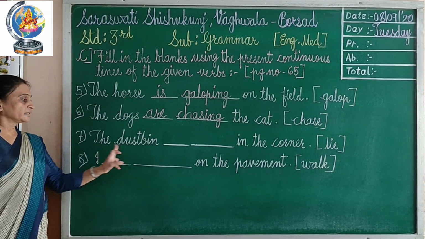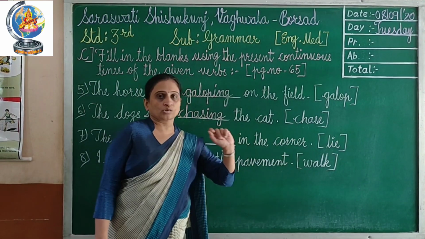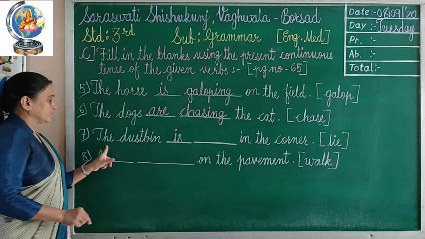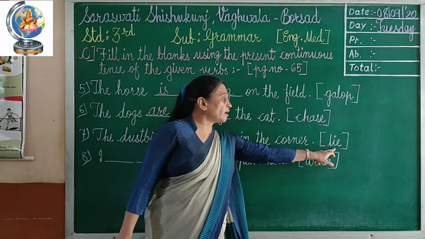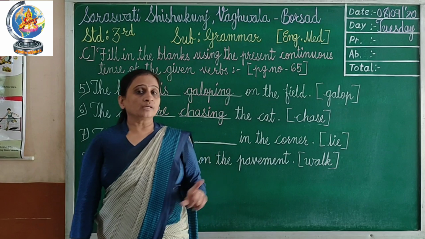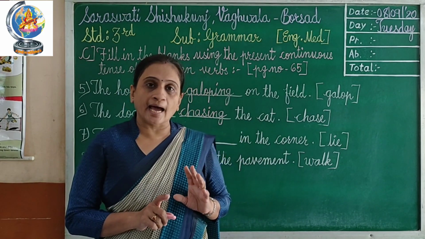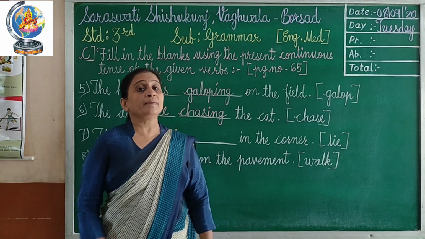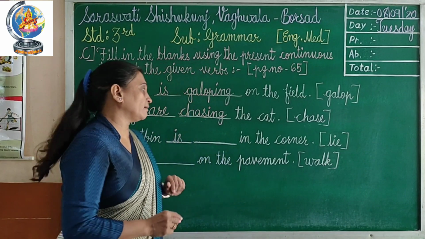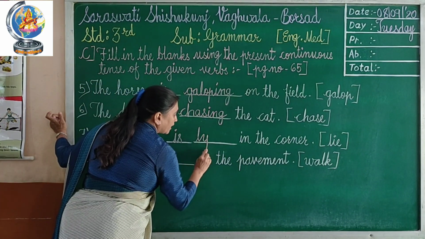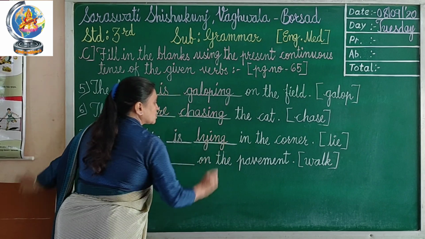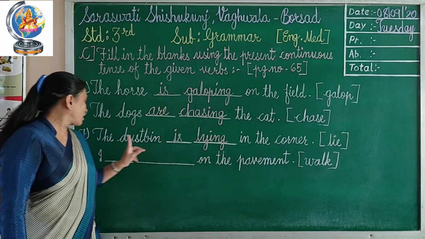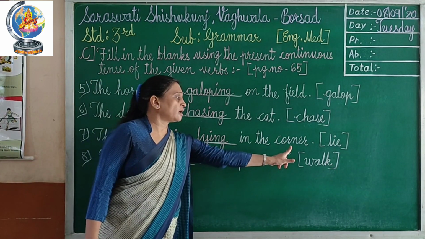Now 7 number, the dustbin in the corner. So dustbin is a singular noun. So with dustbin I will write here is. The dustbin is. Now here the verb is lie, L-I-E. So children, remember this. Whenever you write this lie spelling with ing, it will become lying. But the spelling will be totally changed. So the spelling will be like this way, L-Y-I-N-G. The dustbin is lying in the corner.